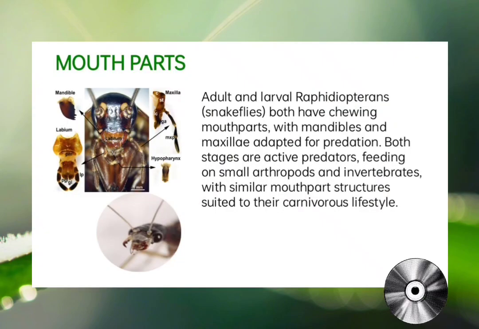Next are the mouthparts. Rhaphidioptera, or snakeflies, have mouthparts that are adapted for chewing and biting, typical of predaceous insects. The mandibles are well developed and strong, allowing the insects to feed on a variety of small arthropods and other invertebrates. The maxillae and labium are also present, forming a functional mouthpart complex.